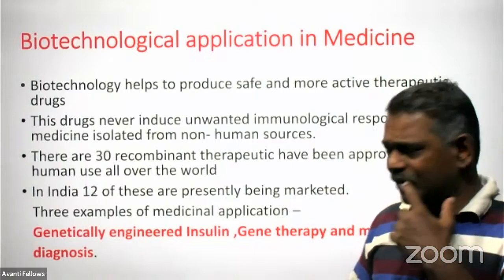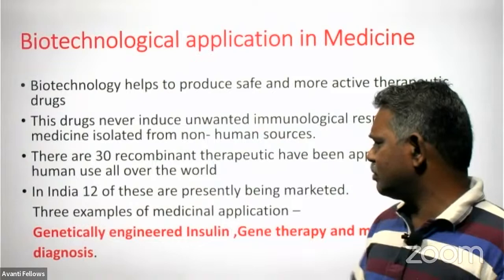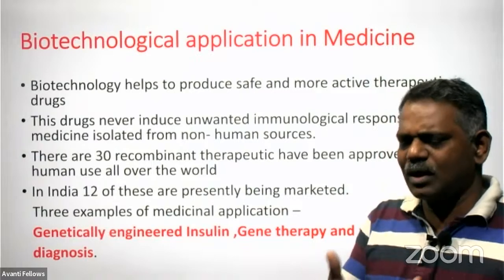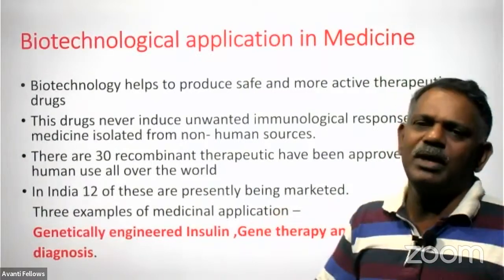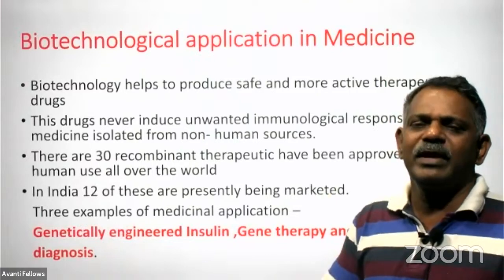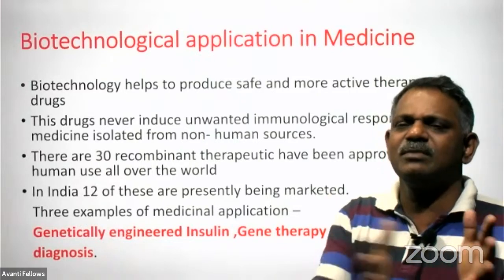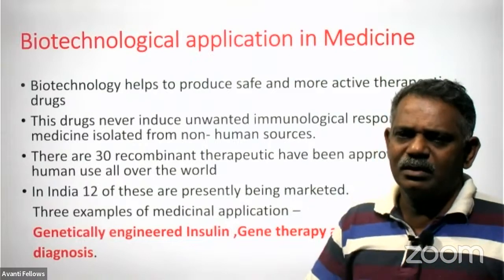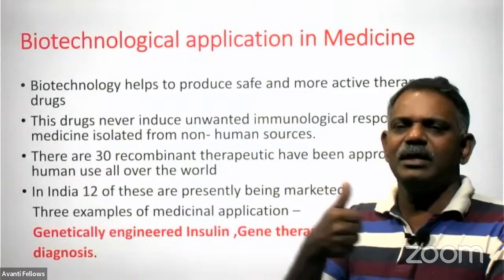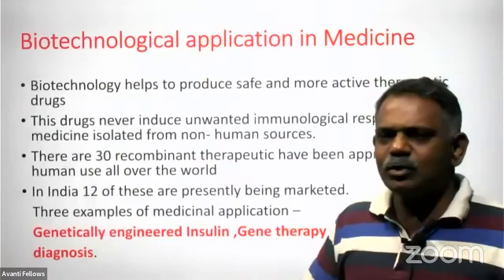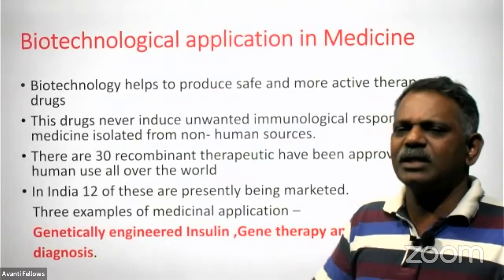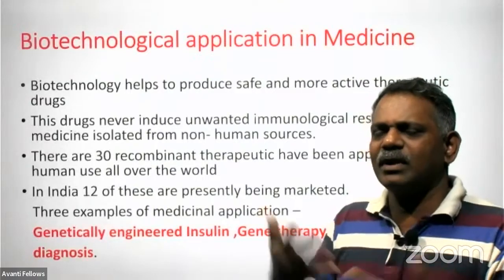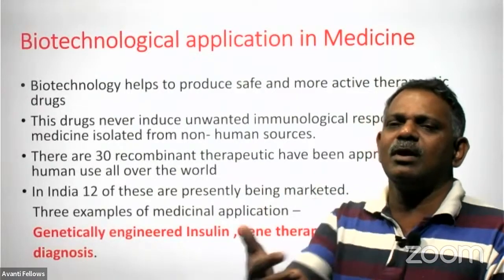Previously, before using this biotechnology to prepare insulin, it was very costly. Doctors used to collect the insulin produced by the cattle or pig, and that only was injected in the body of the diabetic patient, because it shows some kind of chemical similarity with human insulin, but it is not 100% similar. So naturally, whenever we inject any foreign material in our body, we show some kind of allergic response. That allergic response was there earlier after injecting the insulin collected from the cow or the pig.